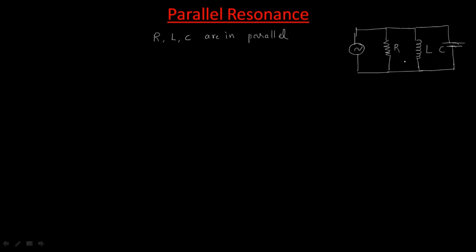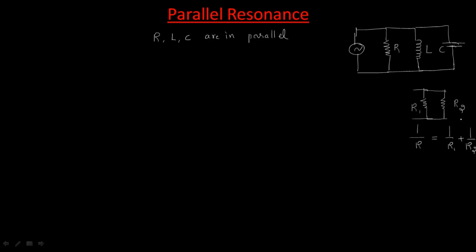Now we have to understand what is parallel resonance. In order to find the impedance, these are connected in parallel. Whenever two resistors are connected in parallel, we have two resistors R1 and R2. What is the total resistance? We can write 1 by R equal to 1 by R1 plus 1 by R2.